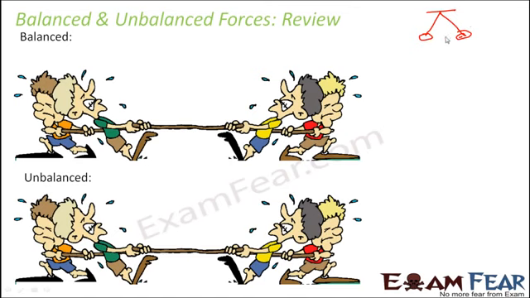But if you have exactly equal weights on both sides, then both will remain at the same position. So they will be in a balanced state. That is exactly what is happening here. Since equal forces are being applied, they are applying a force of F1, they are applying a force of F2, and in this case F1 is equal to F2. So this is a scenario of balanced forces.